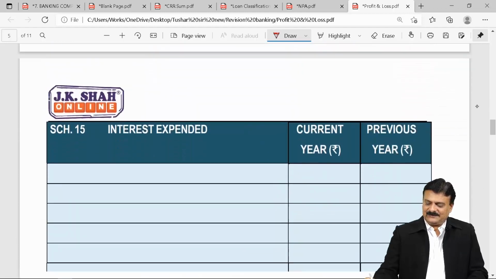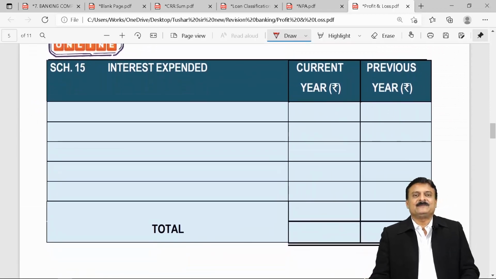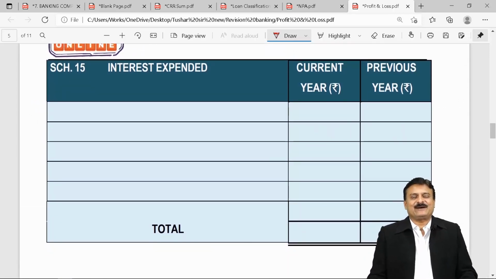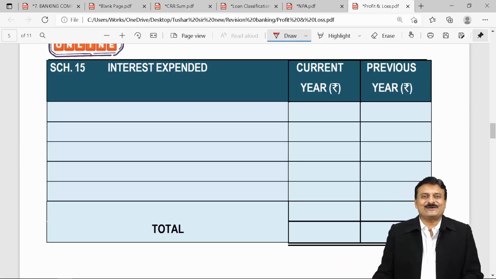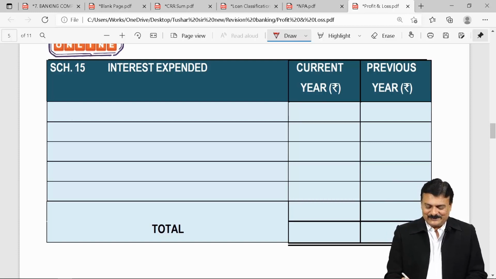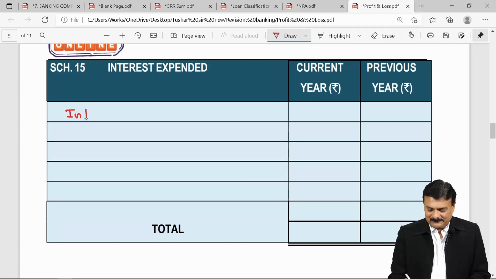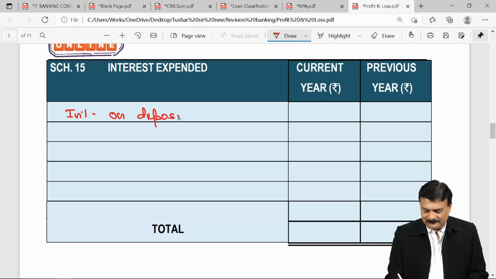Schedule 15 and 16 are for expenses, students. Schedule 15 is interest expended. Interest expended by your bank, definitely the biggest expense, interest on deposits. So Schedule 15: interest on deposits.